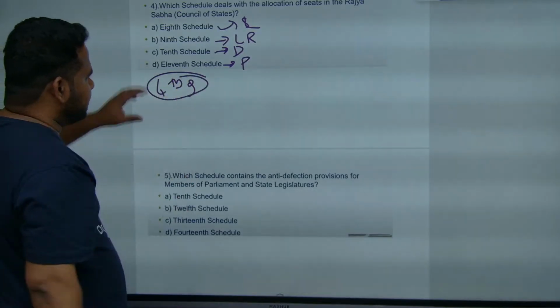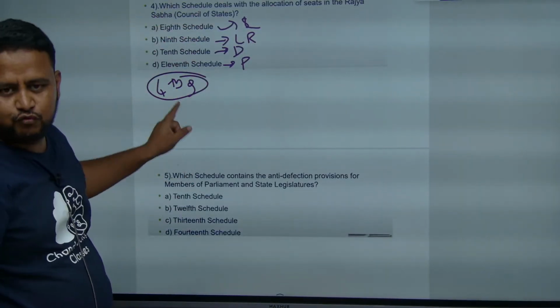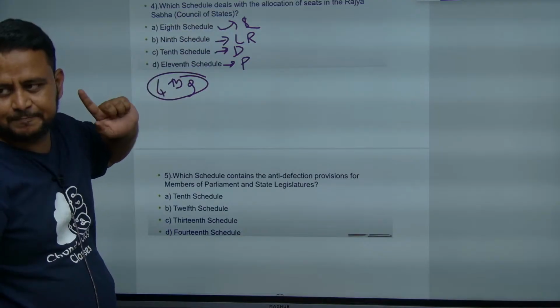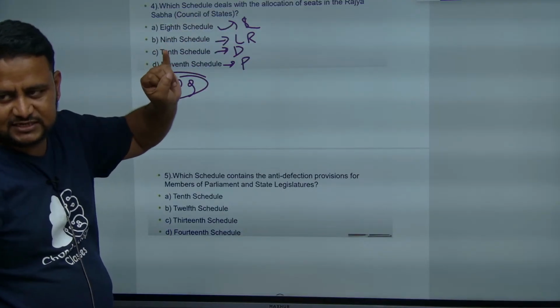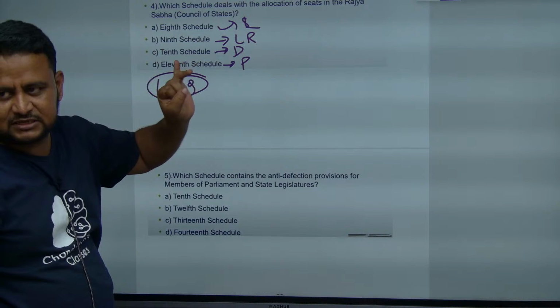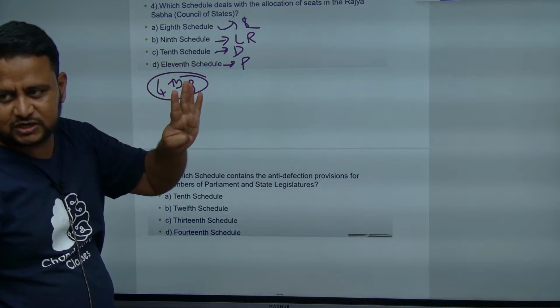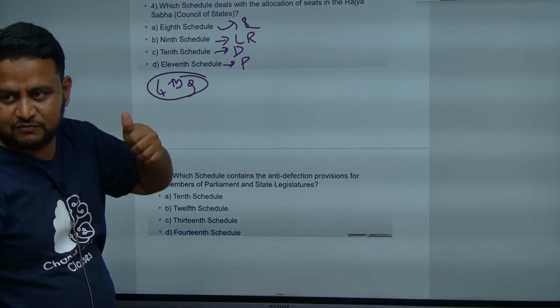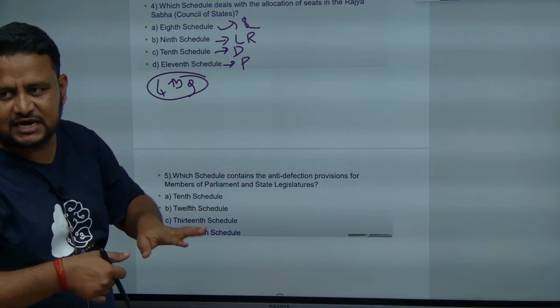Why I have not written? Because I wanted to revise this again. 4th schedule is talking about Rajya Sabha. Okay, first schedule is list of states and territories. Second is emoluments. Third is oaths and affirmations. Fourth is talking about allocation of seats to Rajya Sabha. Fifth is scheduled areas. Sixth is other tribal areas.